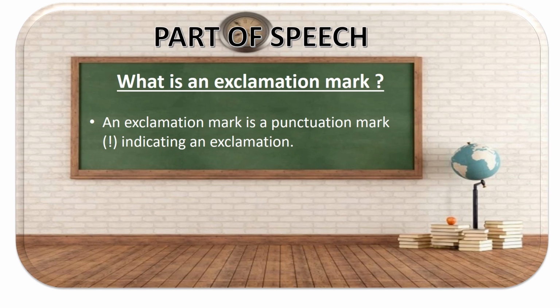Exclamation marks. What is an exclamation mark? An exclamation mark is a punctuation mark indicating an exclamation. Exclamation is a very strong emotion, a very strong feeling which is being expressed. So when somebody is saying something in a very strong emotion, there is an exclamation mark. And as we said in the beginning when we were talking about why punctuations are used, whether you're reading it to yourself or aloud, a punctuation mark tells you the emotion of the writer or the speaker.